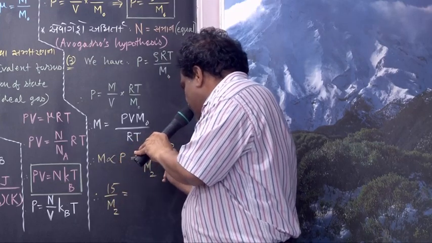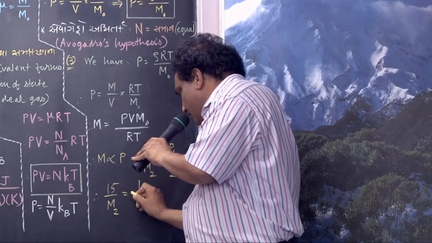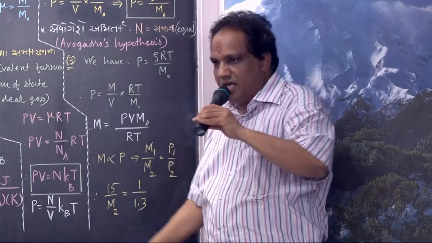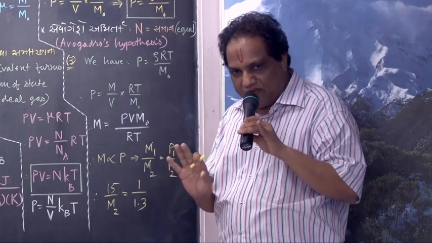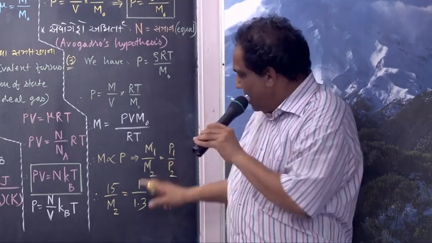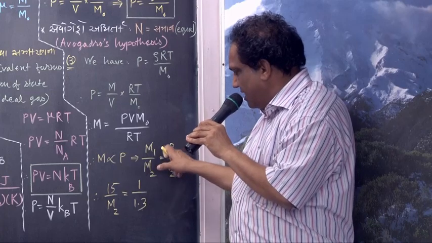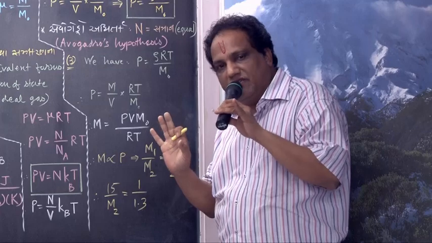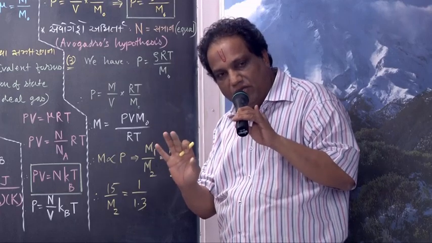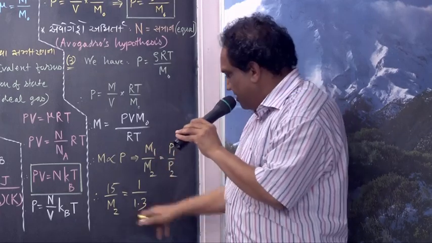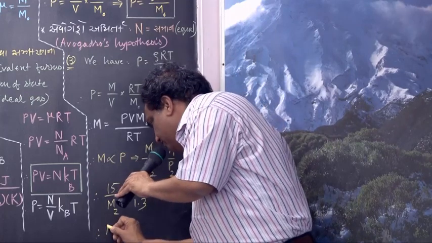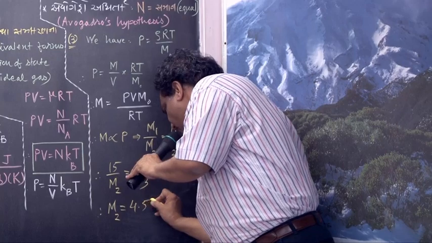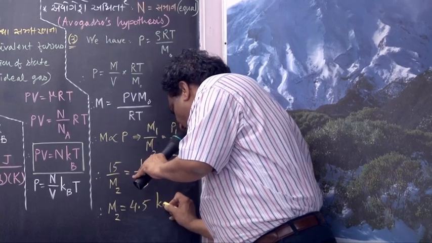First pressure is how much? 1 atmosphere. Second pressure is 1.3 atmosphere. Leave them in atmosphere only. Atmosphere upon atmosphere, the unit will cancel. No need to convert into Newton upon meter square. Whenever there is a ratio, you leave the units as it is. Simplify and find the value of M2. The value of M2 comes out to be 4.5 kilogram. But what have they asked?